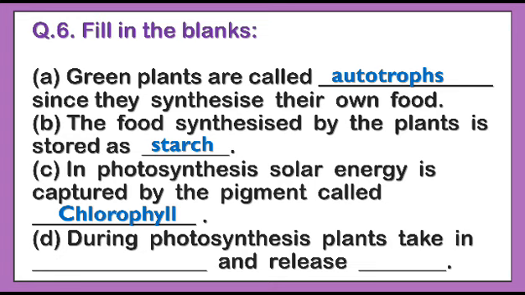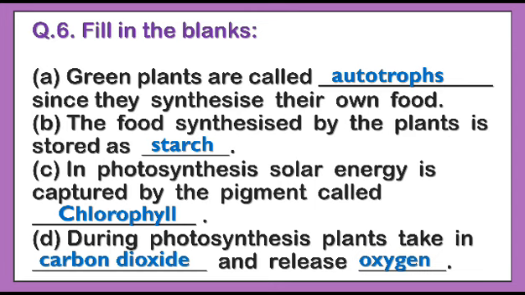Now we will discuss the next question. The next question is: during photosynthesis plants take in dash and release dash. The answer is: during photosynthesis plants take in carbon dioxide and release oxygen. Okay children, so I think all of you can understand the answer.